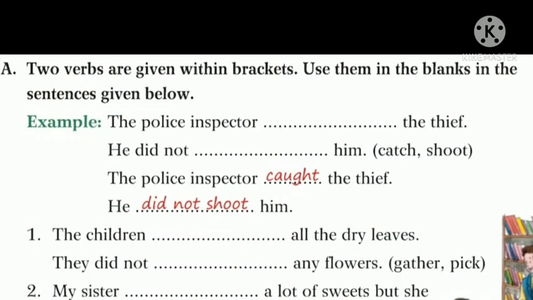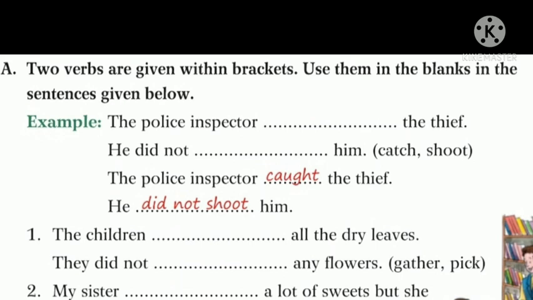So just open page number 118. Let's read the instructions first. Two verbs are given within brackets. Use them in the blanks in the sentences given below. Here we have one example. The police inspector (catch) the thief. He did not (shoot) him. So here two verbs are there in the brackets, catch and shoot.